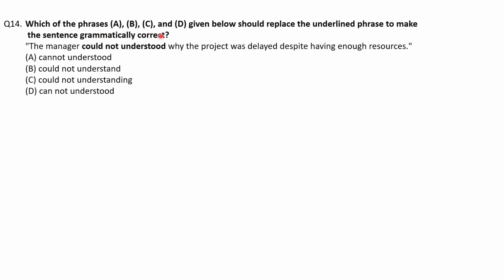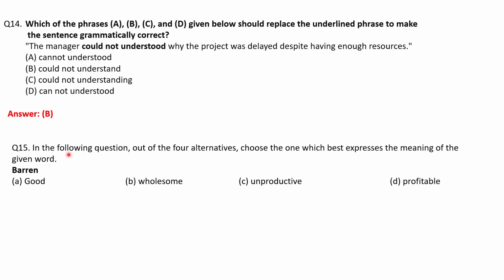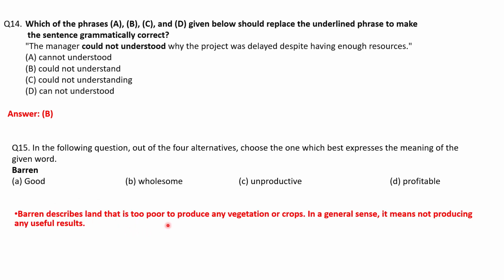Which of the phrases A, B, C and D given below should replace the underlined phrase to make the sentence grammatically correct? The manager could not understand why the project was delayed despite having enough resources. So could not understood. Understood is wrong. So the answer will be option B, could not understand. Next, in the following question, out of the four alternatives, choose the one which best expresses the meaning of the given word. Barren. So the meaning of barren is the land that is too poor to produce any vegetation or crops. It means not producing any useful result. So the answer will be option C, unproductive.